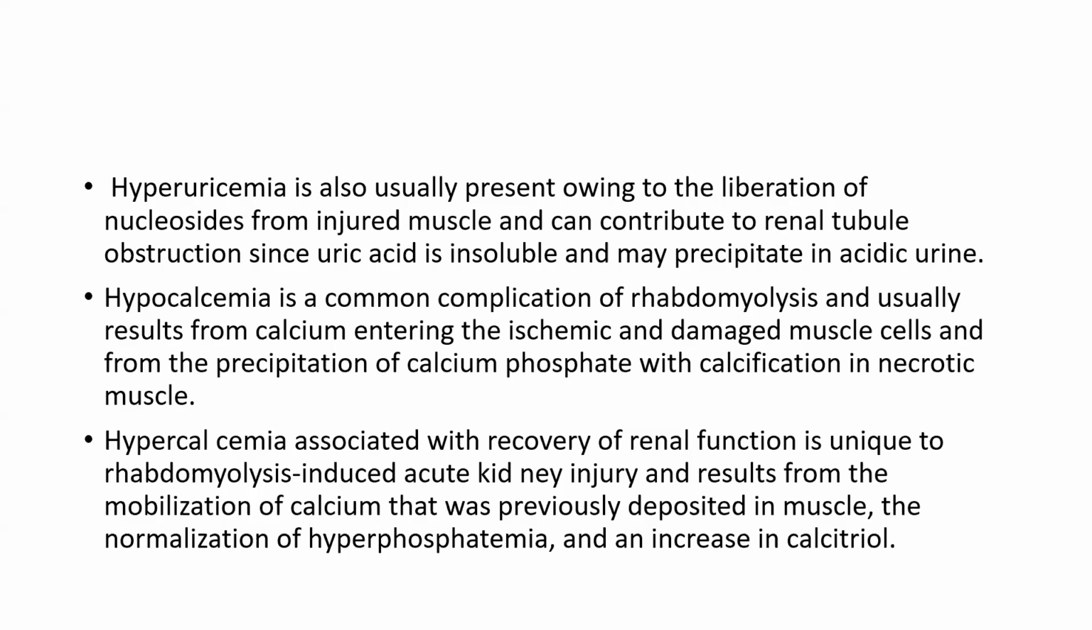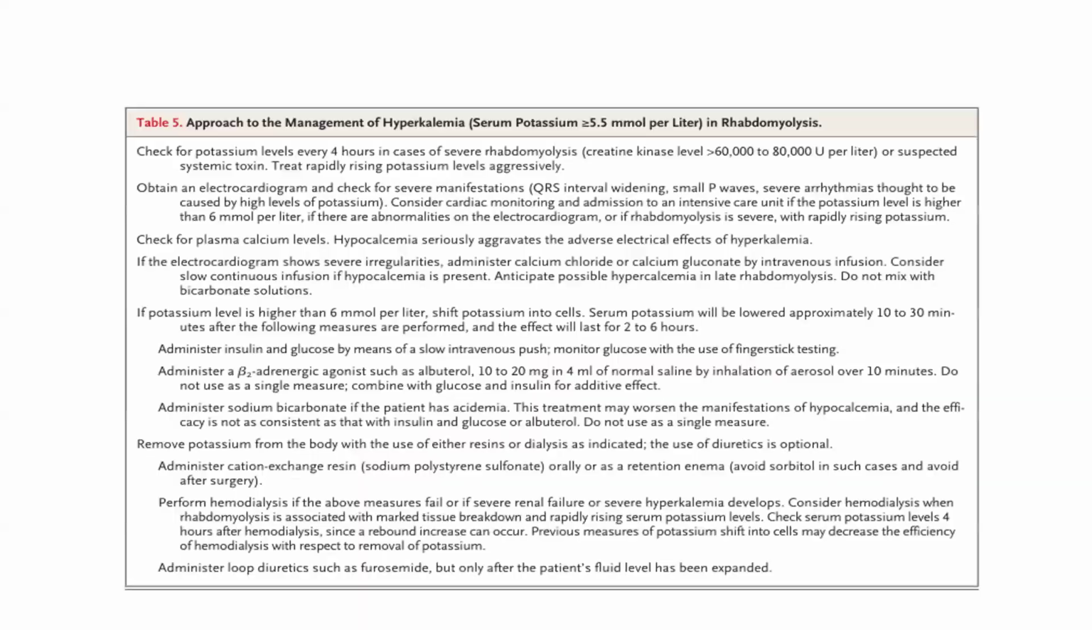Then hypocalcemia is a common complication of rhabdomyolysis and usually results from calcium entering ischemic and damaged muscle cells and from precipitation of calcium phosphate, which causes calcification in the necrotic muscles. Hypercalcemia associated with recovery of renal function is unique to rhabdomyolysis-induced acute kidney injury, and it results from mobilization of calcium that was previously deposited in the muscle, the normalization of hyperphosphatemia, and an increase in calcitriol. Now we'll see how to approach the management of hyperkalemia in rhabdomyolysis.